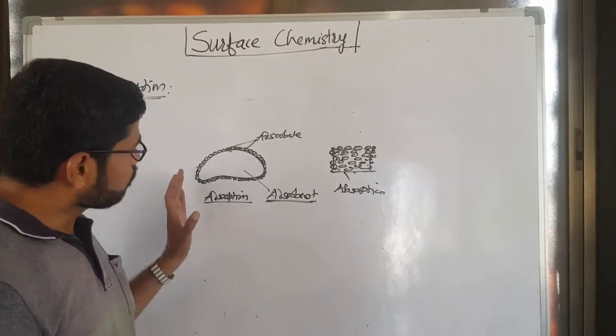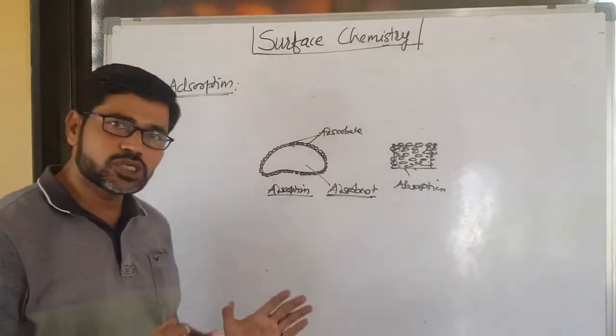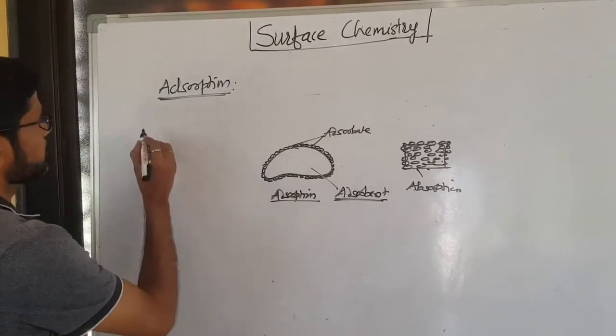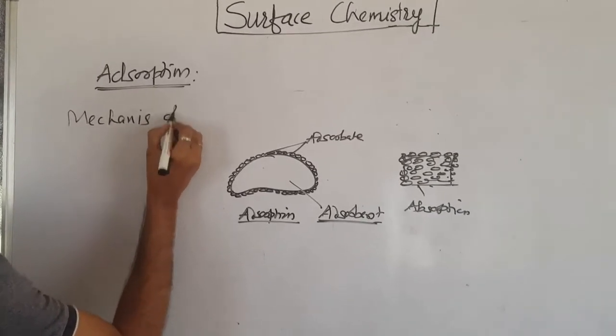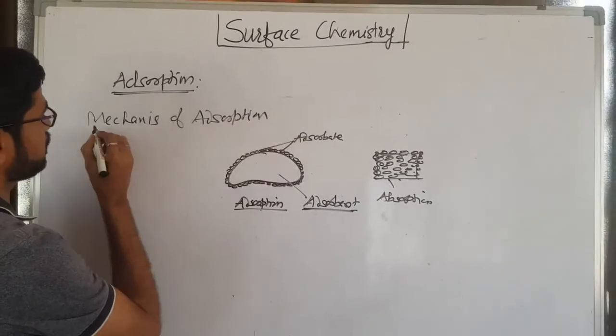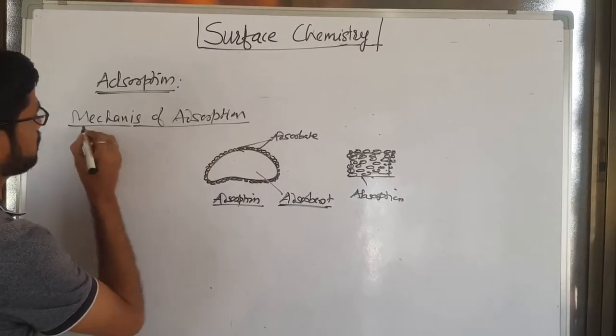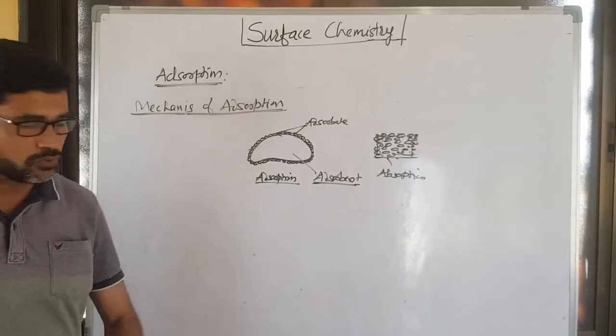So now we will see the mechanism of adsorption. Mechanism means cause of adsorption. Why does adsorption take place? That is very, very essential. What is the reason behind it? That one must know.